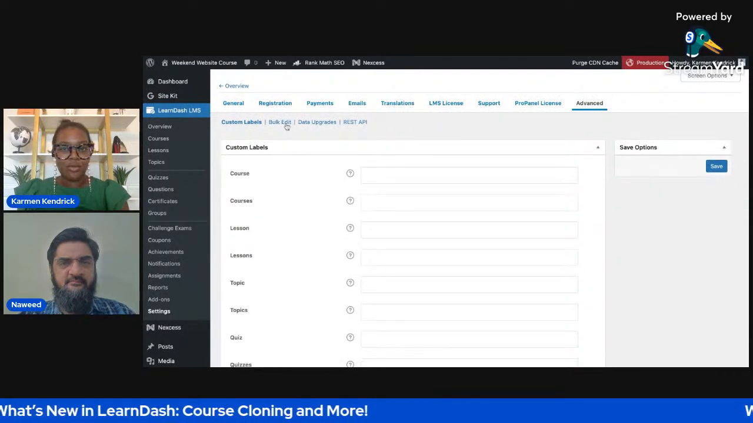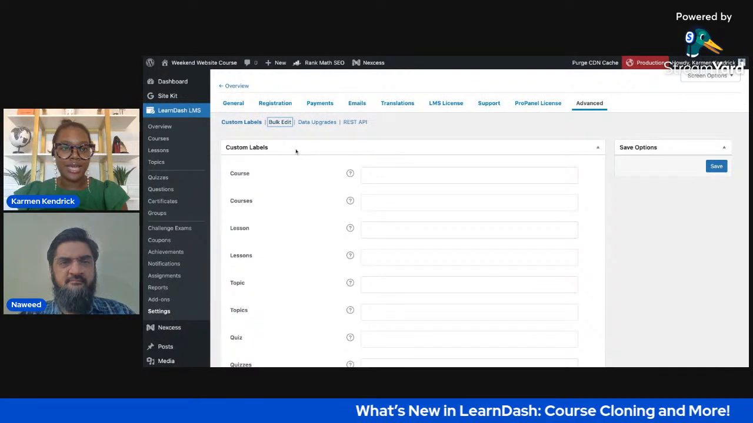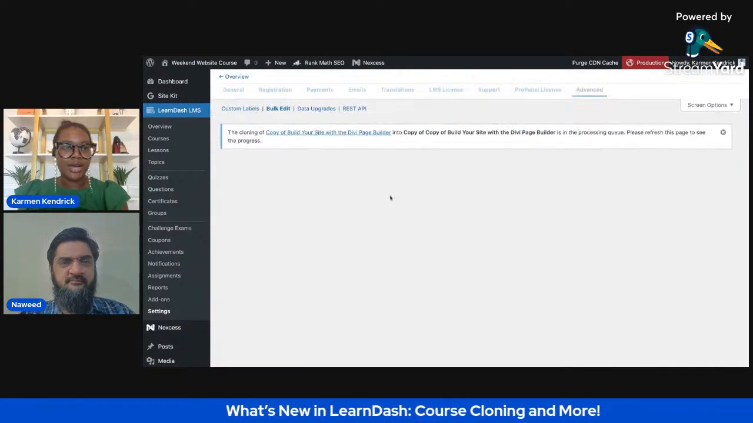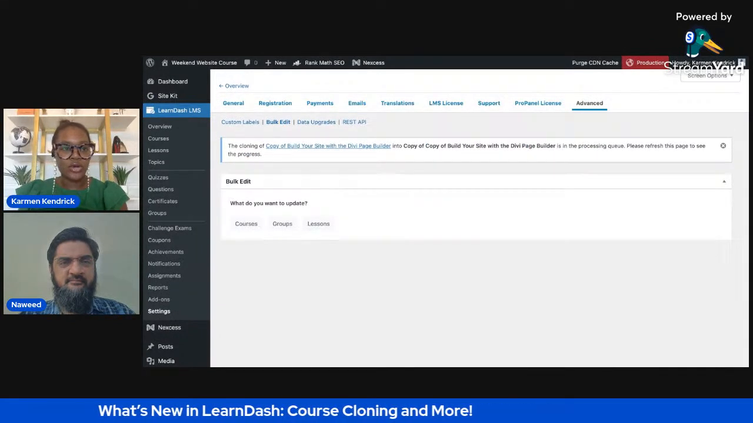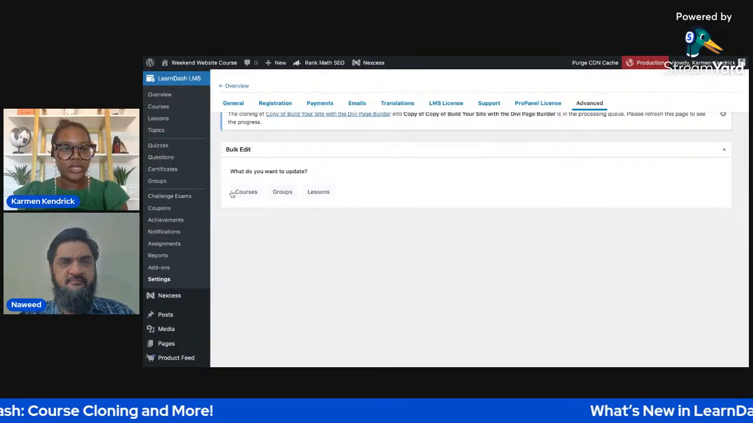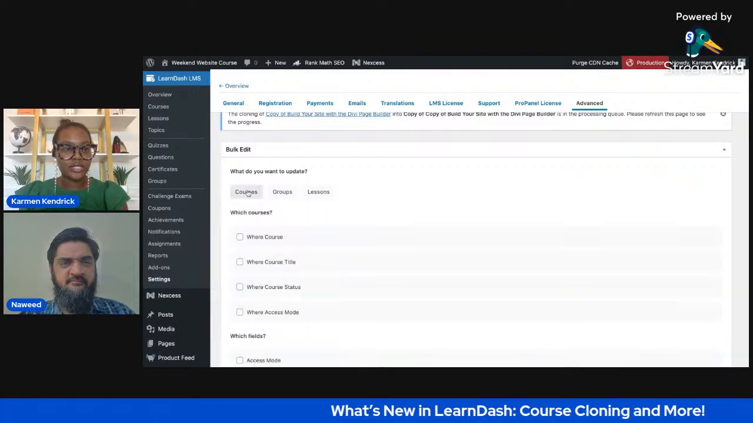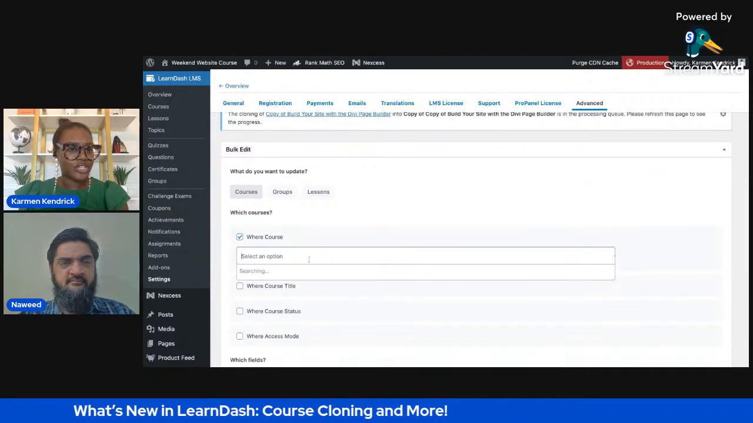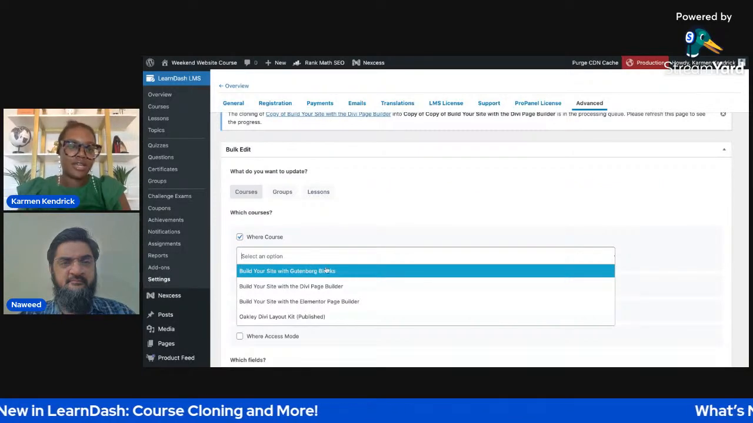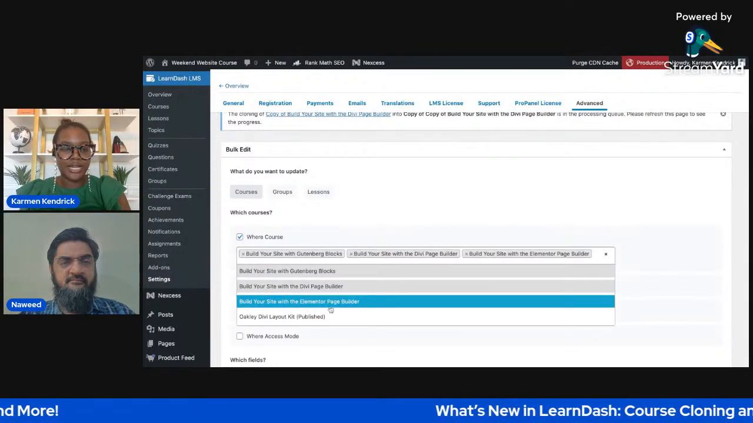All right, so now that we're on this advanced tab, the first page that comes up is custom labels, and right next to it is the bulk edit tab, which is going to allow you to change different things within your courses. It asks the question, what do you want to update: courses, groups, or lessons? Just for this demonstration, I'll do courses. And it asks which courses, and I'll put in all the courses I may want to change in here, so you can select as many as you want.